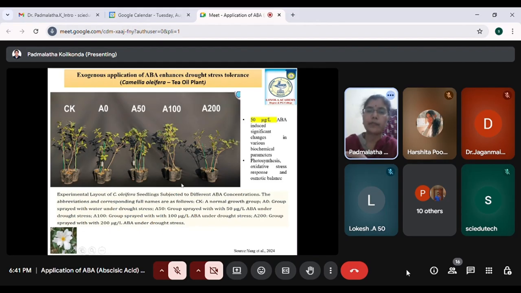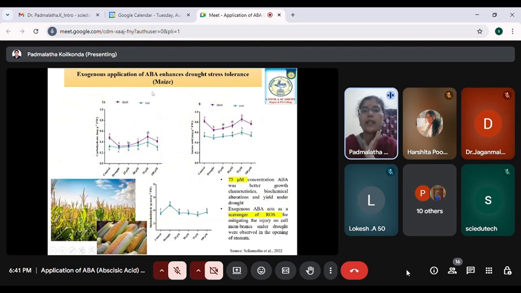Now, this is another study which is taken from maize. They have done a beautiful study on maize where they have considered the control plants and also the plants under drought stress where they have not given any treatment. And then they have taken 4 different concentrations of ABA, that is 25, 15, 75, and 100. And in all these cases, they have measured the amount of amino acids, malonaldehyde and carbohydrates.